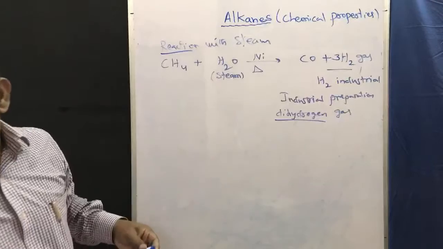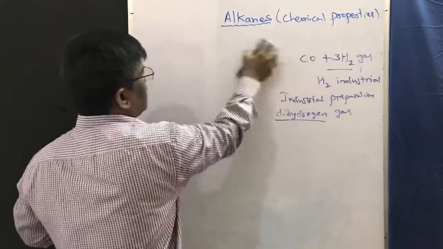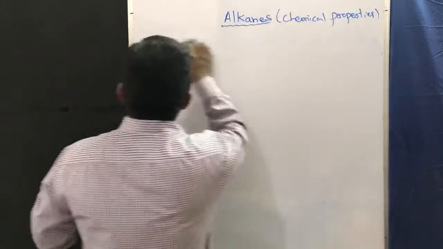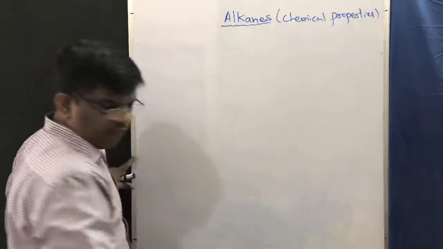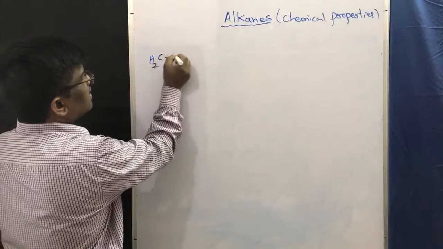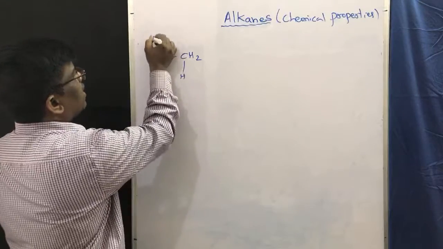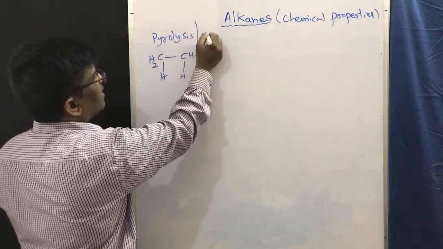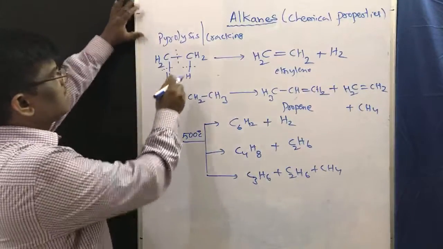Yes, friends. Next chemical reaction of alkanes: pyrolysis. Pyrolysis is also known as cracking. So alkanes undergo pyrolysis to give lower alkanes or alkenes. For example, if I take ethane, it gives ethylene and hydrogen. We are going to learn pyrolysis, which is nothing but cracking.